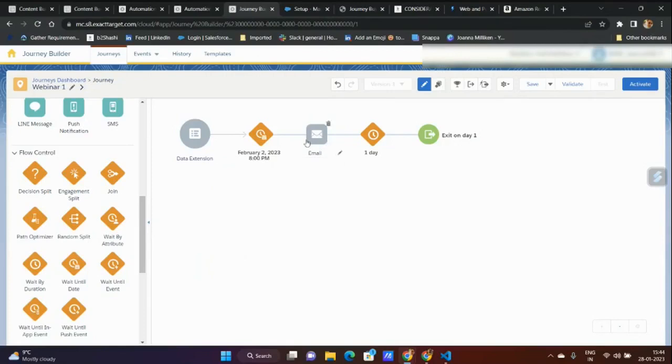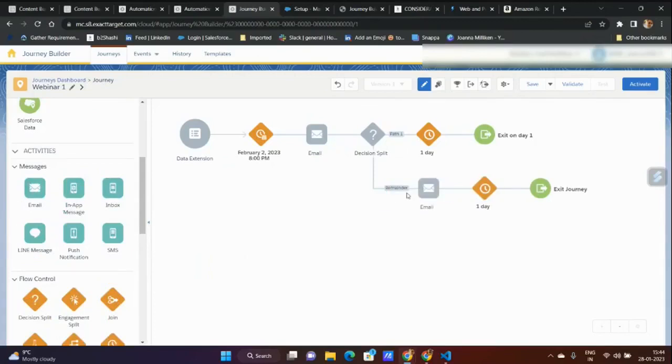So if I've changed the date before the exit, I add a decision split. This decision split is going to look at the contact data and at the registration webinar date. I'm validating the webinar date, and if the date has been updated, I'll have an attribute marked as updated or not updated. If the date is not updated, exit. Simple. If the date is updated, then